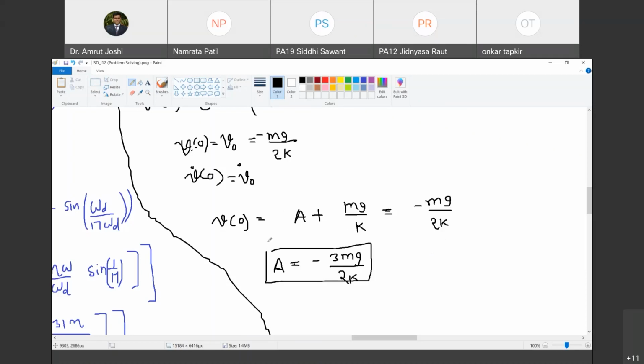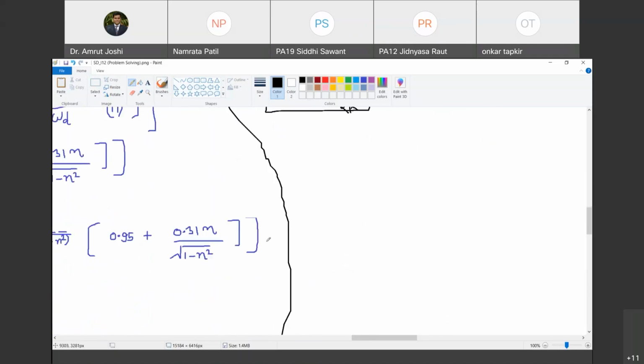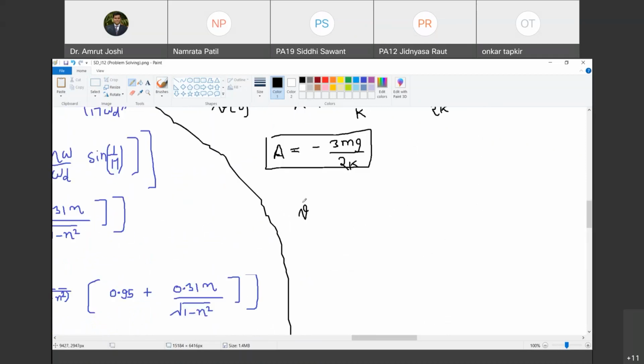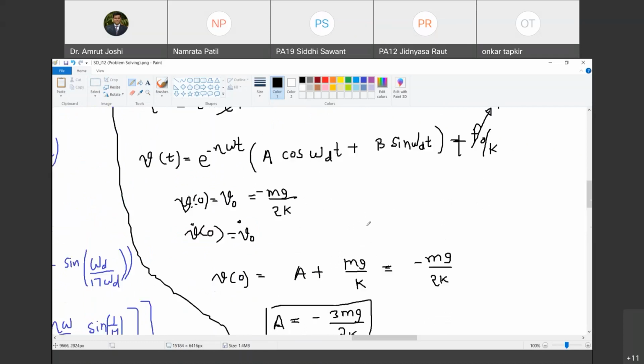How do we calculate value of B? So I will have to consider v dot of t. And what is the value of v dot of t? You know already. Tell me.